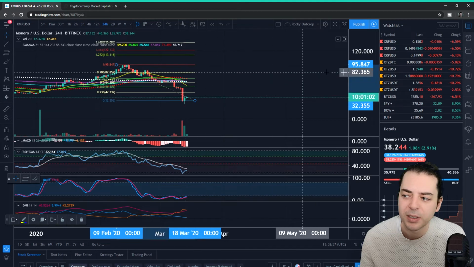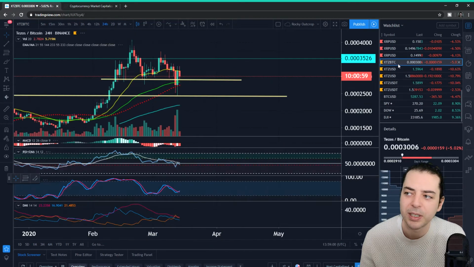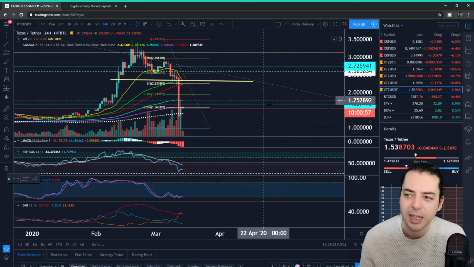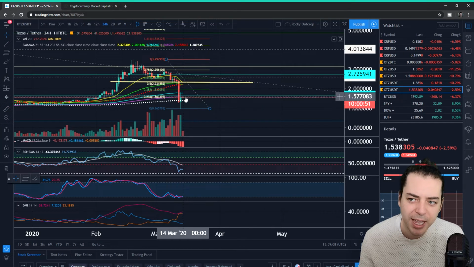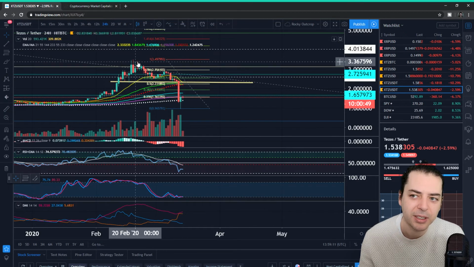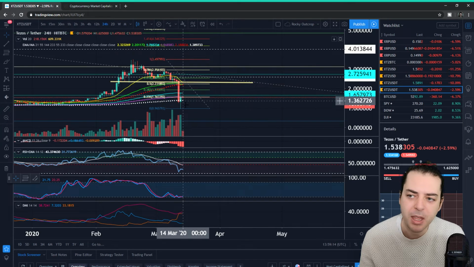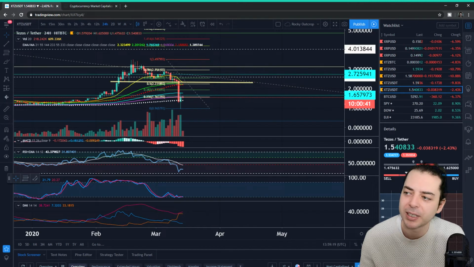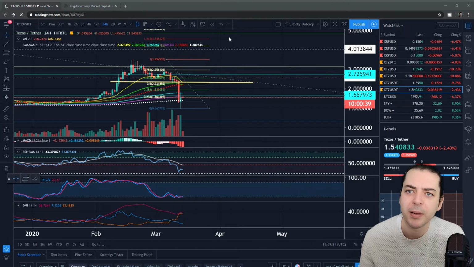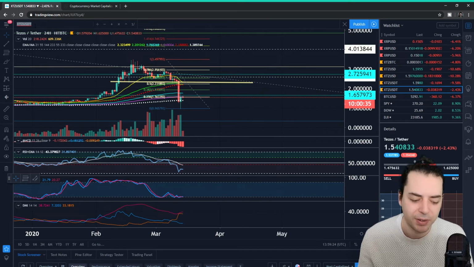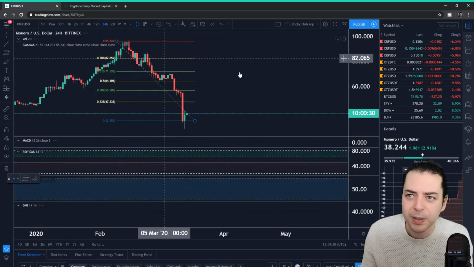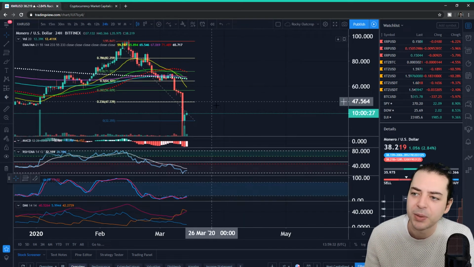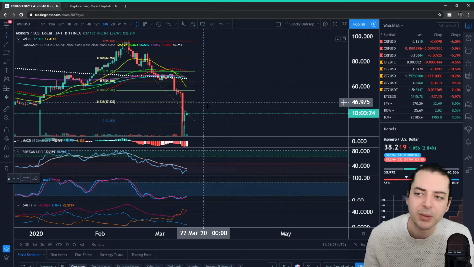So while this is a positive green candle, it doesn't actually shape up in the way that we've seen some other things shape up. If we go over to Tezos, for example, you can see that we're trying in around that 236 right now. And when I saw just the colors initially on Monero, I thought that the green candle here might have been poking up above the 236. But oh crap, I've gone off there. I'm going to have to search for that again because I don't have it on my favorites list. XMR, USD, Bitfinex, right? So yeah, back again. So we're quite a ways away from that 236, which is what we'd like to look for.